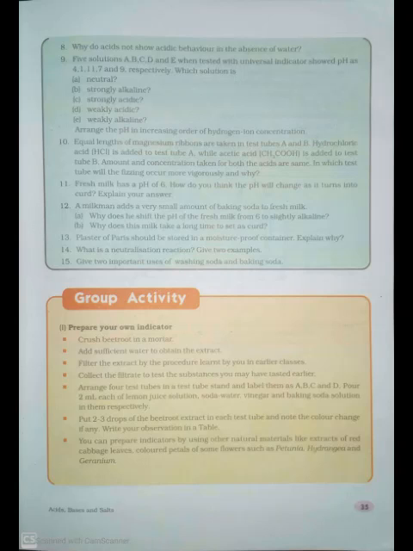Question number 10. Equal lengths of magnesium ribbons are taken in test tubes A and B. Hydrochloric acid, HCl, is added to test tube A, while acetic acid, CH3COOH, is added to test tube B. Amount and concentration taken for both the acids are the same. In which test tube will fizzling occur more vigorously, and why? Question 11. Fresh milk has a pH of 6.